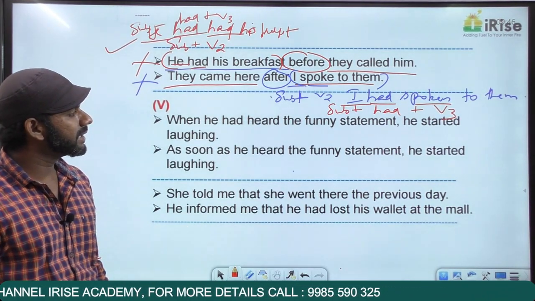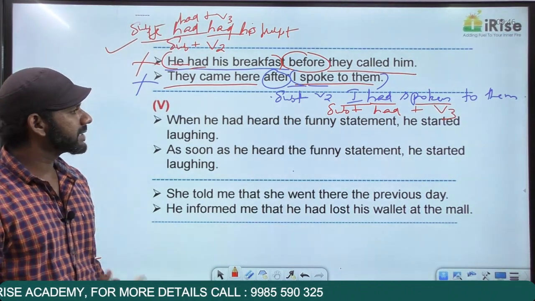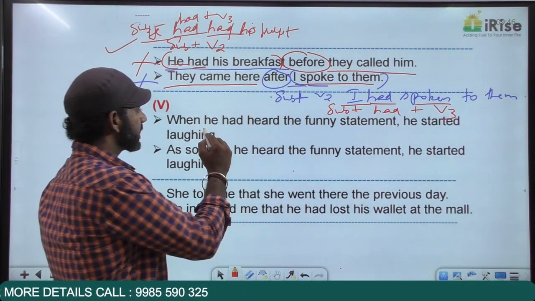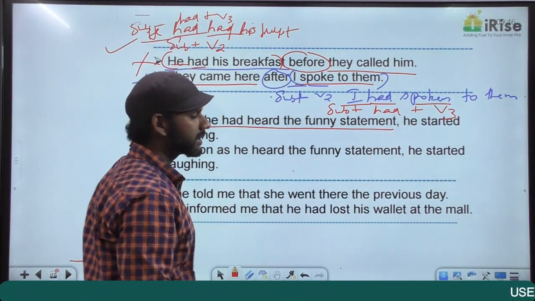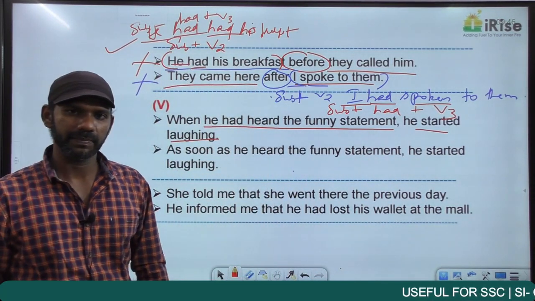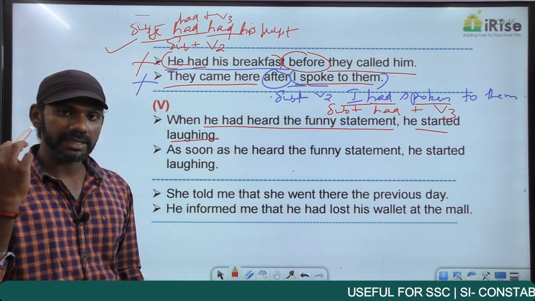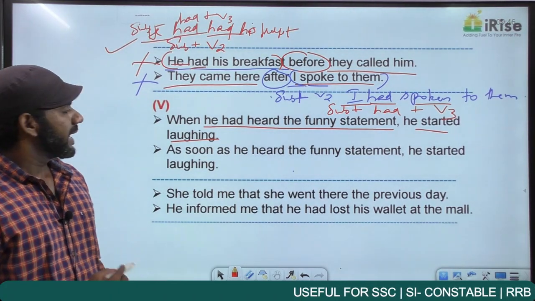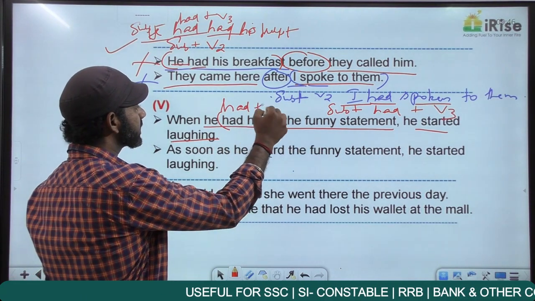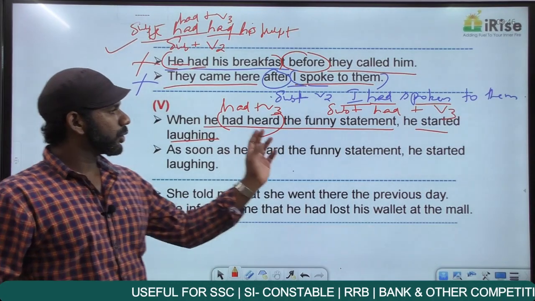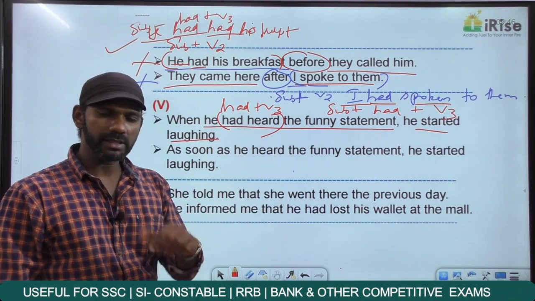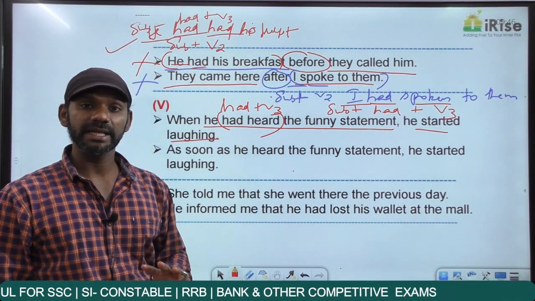When he had heard the funny statement, he started laughing. Two actions in the past tense. One is he had heard the funny statement. The other one is he started laughing. We have two actions in the past tense here. The action completed first is hearing the funny statement, and that is in the past perfect tense. He had heard is had plus V3, past perfect. So two actions in the past tense. The action completed first is in the past perfect tense. Grammatically correct or wrong? Grammatically wrong.